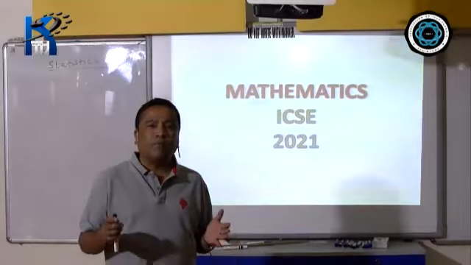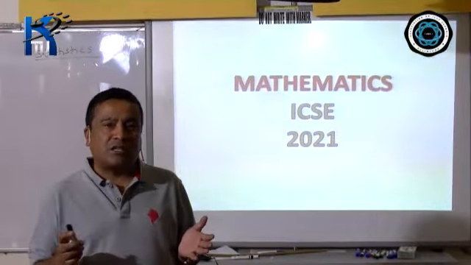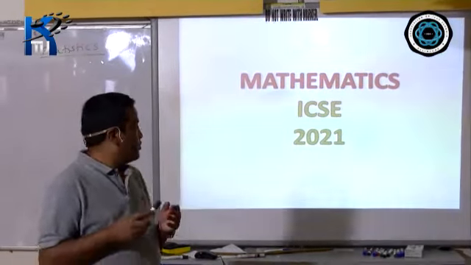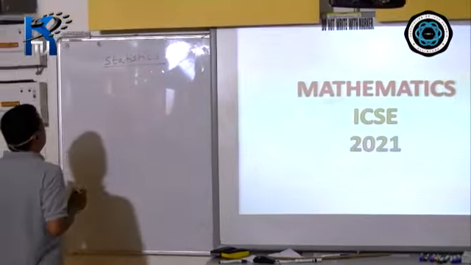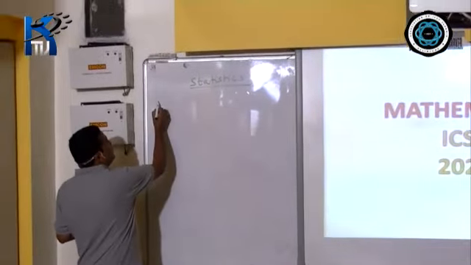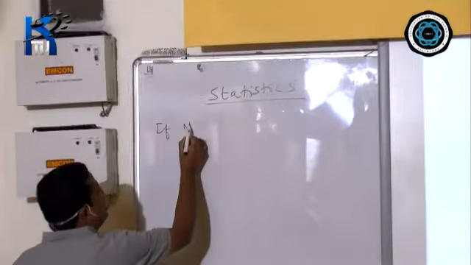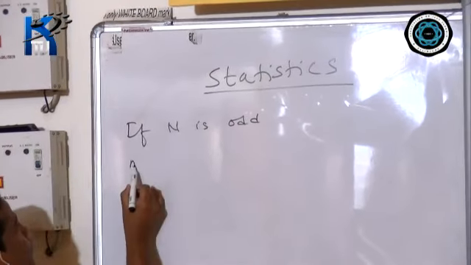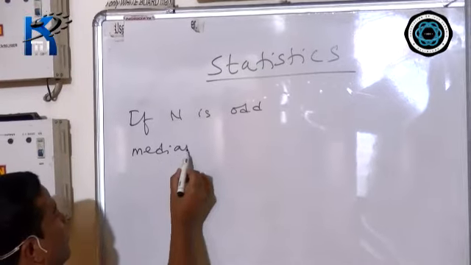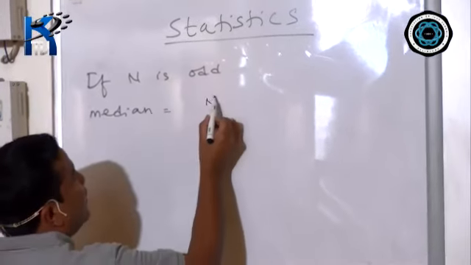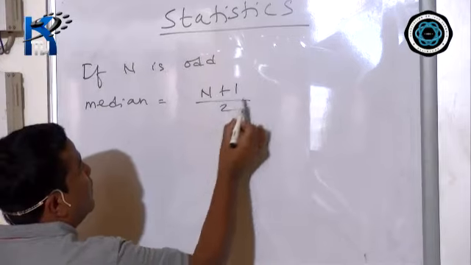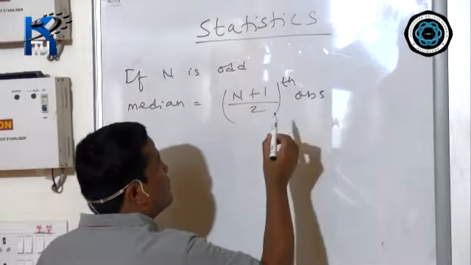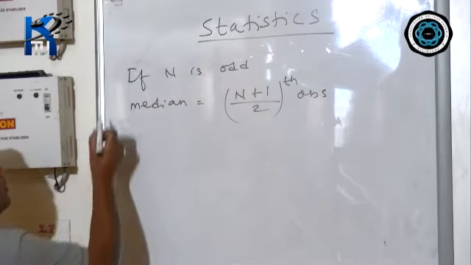Hello everyone, welcome back. Today I am going to start another important topic called median. Here in median you have to know two formulas. Number 1: if n is odd, the formula for median will be (n plus 1) divided by 2 th observation or term.